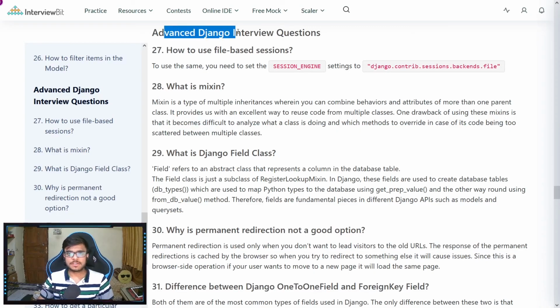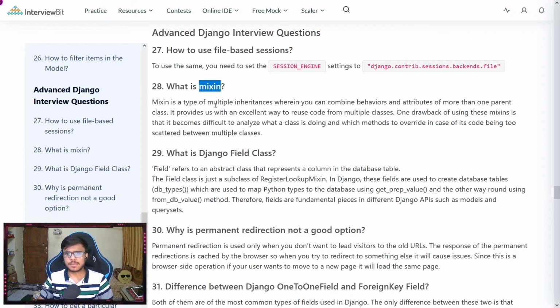Now moving on to advanced Django interview questions. Question number 27 is, how to use file-based session? In the settings.py file, we need to set the session engine to the following, that is django.contrib.sessions.backends.file.